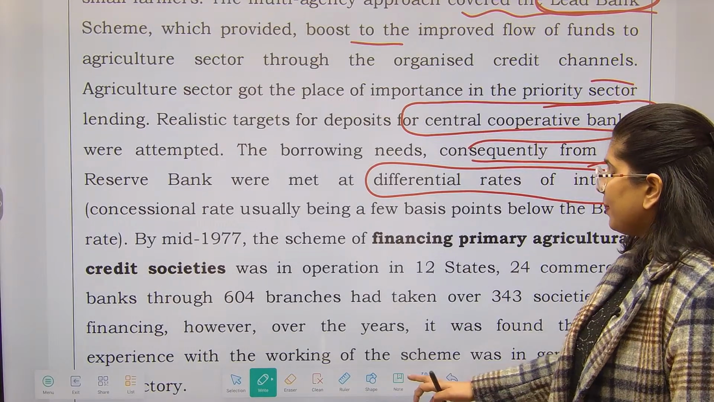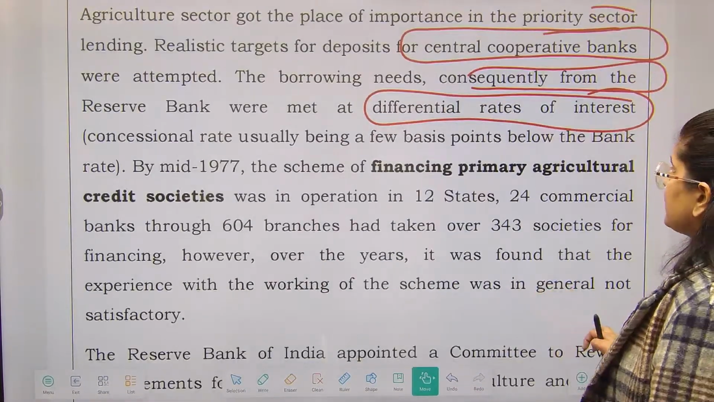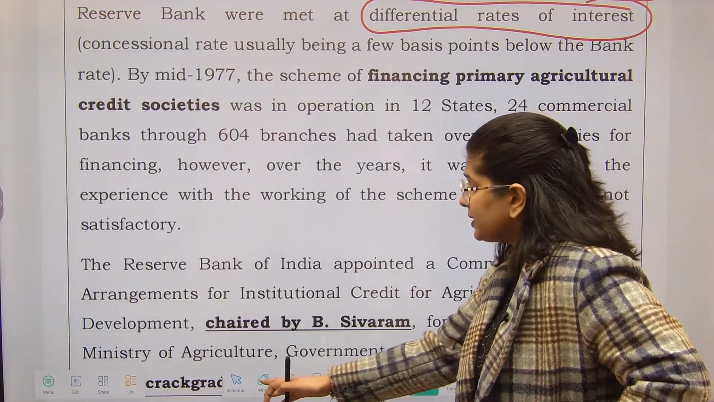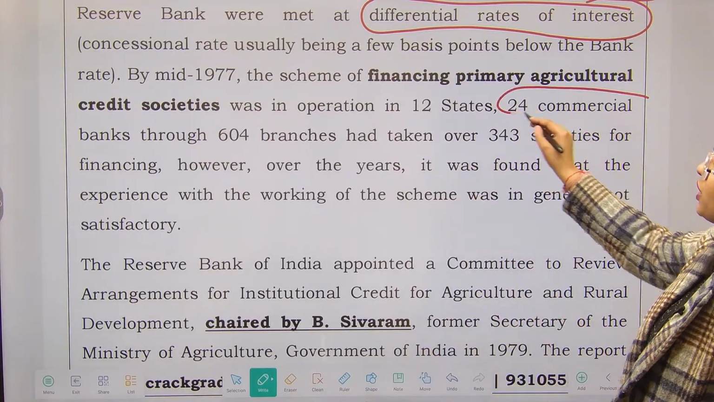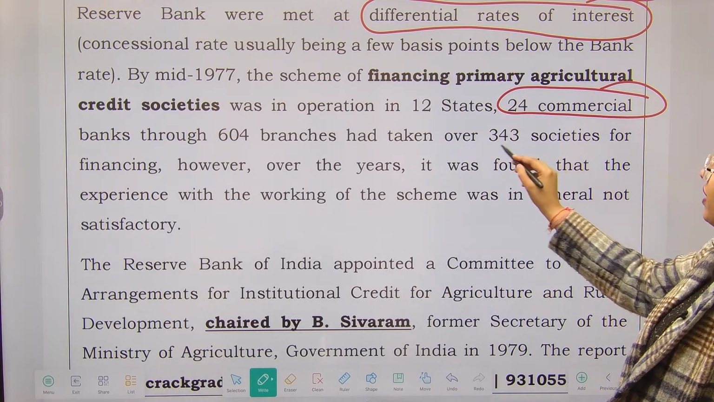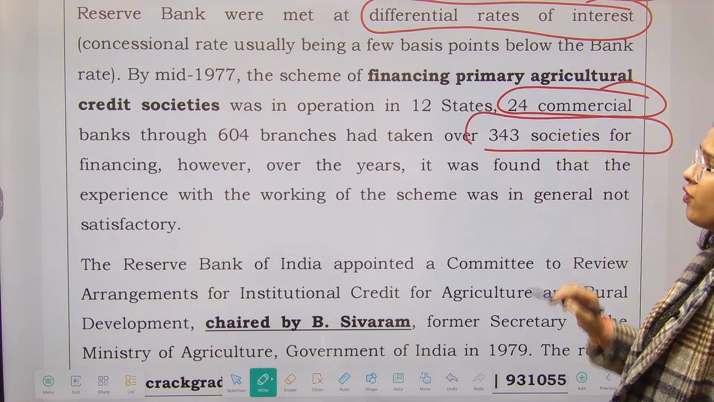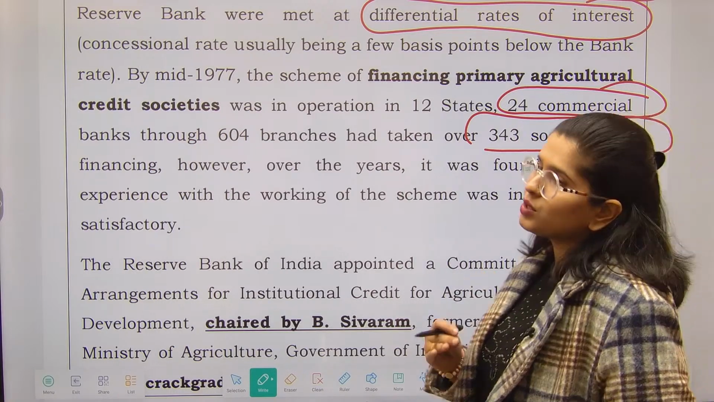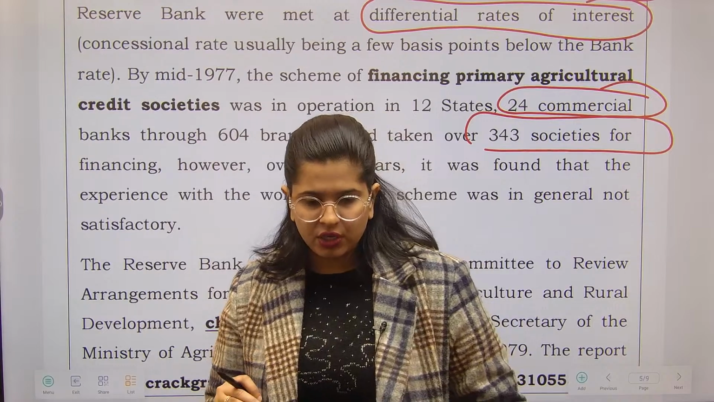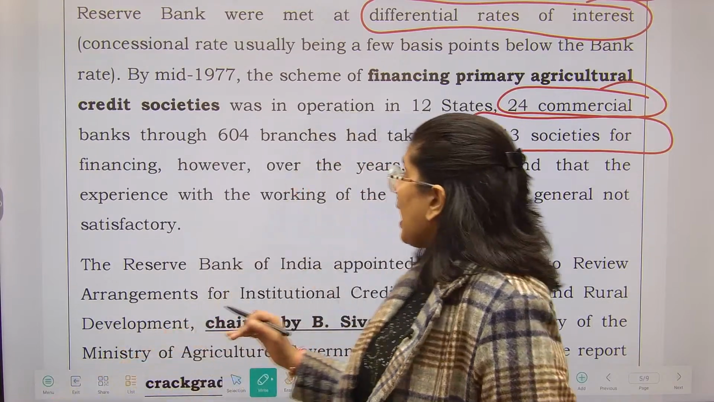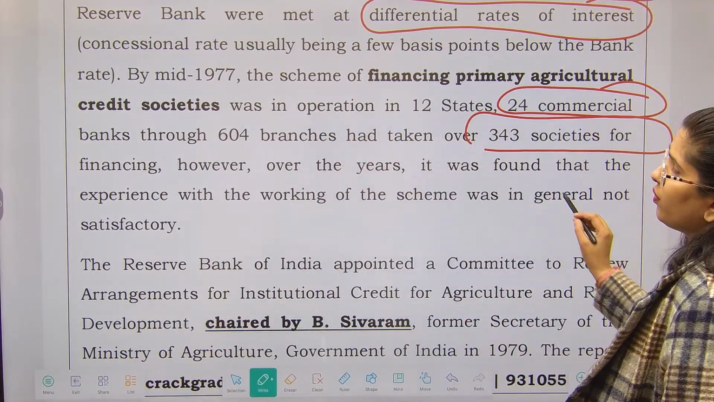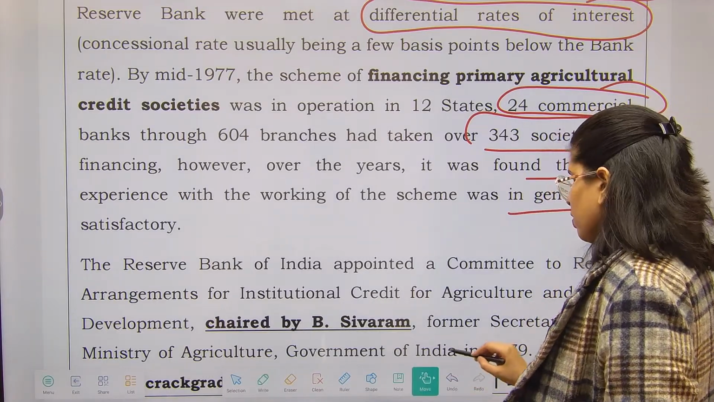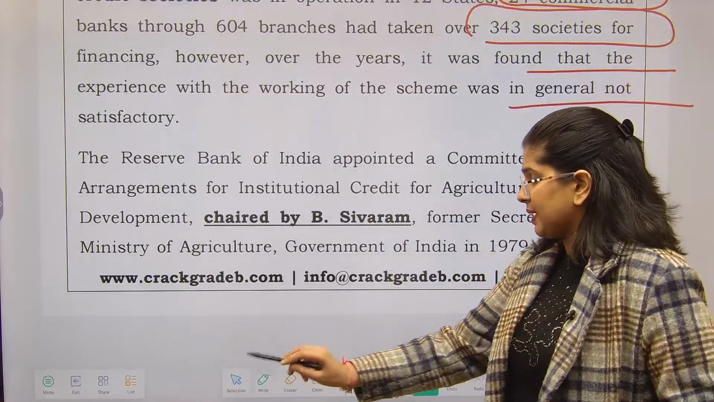So, by mid 1977, the scheme of financing primary agriculture credit societies was in operation in 12 states. 24 commercial banks, through 604 branches, had taken over 343 societies for financing primary agriculture credit societies. This is the most grassroots level of the cooperative structure, ठीक है, सबसे नीचे यही आता है. And post that, over the years, it was found that the experience with the working of the scheme generally was not satisfactory. Okay, then what were the corrective steps that were taken?